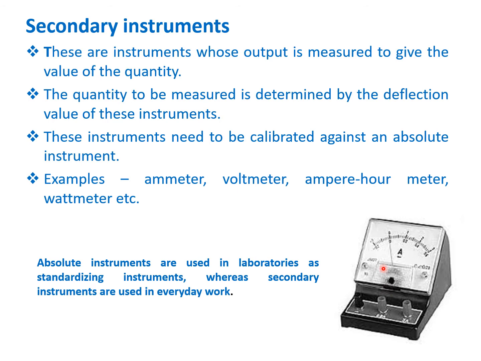These instruments we want to calibrate with the absolute instruments. Regularly we can do the calibration, then only we can get accurate results. Absolute instruments are used in laboratories as standardized instruments, whereas these secondary instruments are what we use in our everyday work. So this is the difference between absolute and secondary instruments.